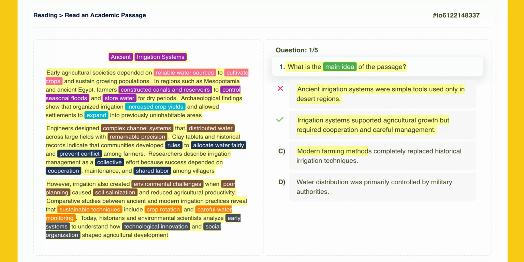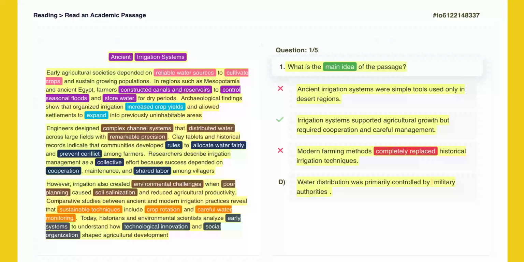Modern farming methods completely replaced historical irrigation techniques. The text states that researchers compare ancient and modern practices, and that we analyze early systems to understand development. It never says modern methods completely replace the historical ones. In fact, it suggests we learn from them. This is an exaggeration. Incorrect. Now, let's take a closer look at option D. Water distribution was primarily controlled by military authorities.